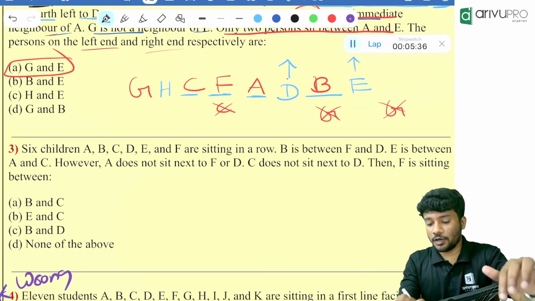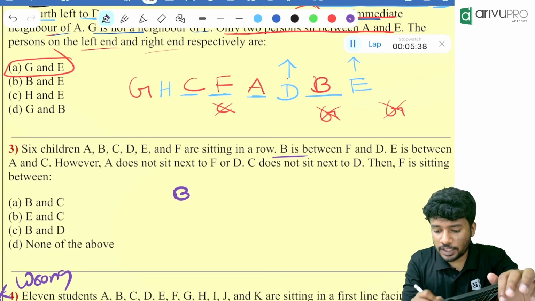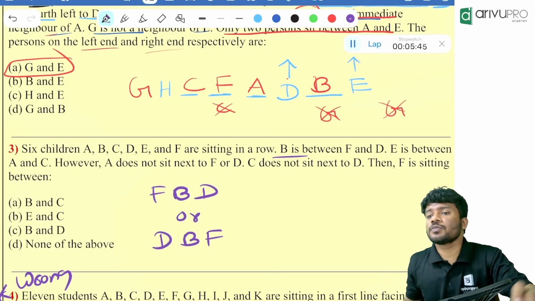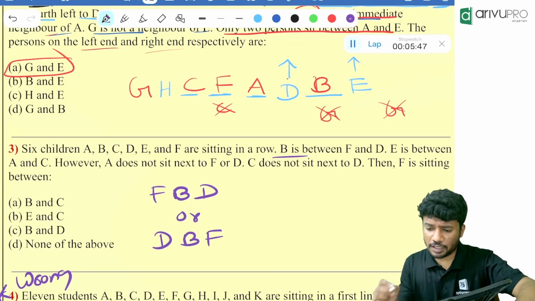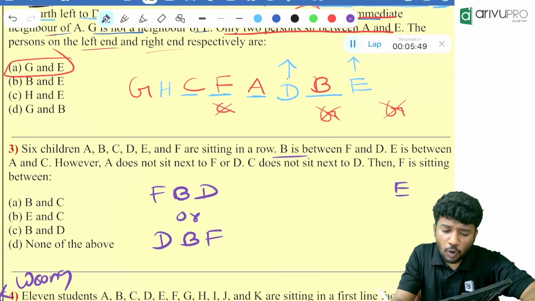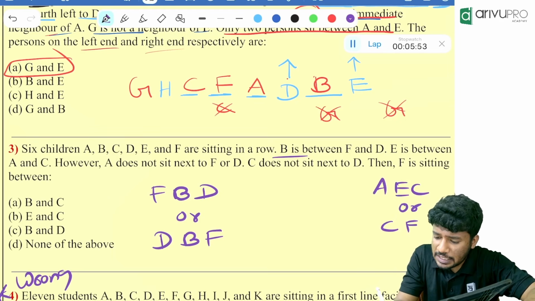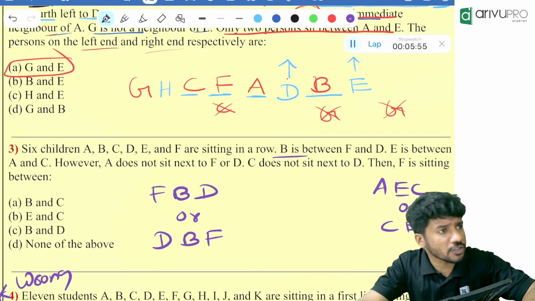Now people, B is sitting between what and what? F and D, or B is sitting between D and F. Two possibilities. Then what is given? E is sitting between what and what? A and C, or it can be C, E, A. There can be two possibilities.